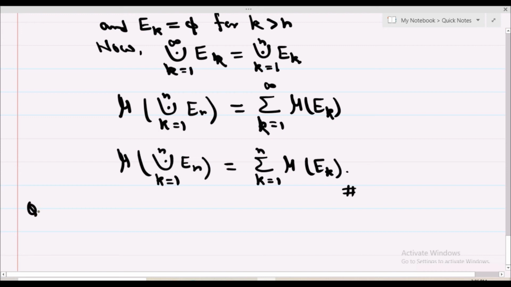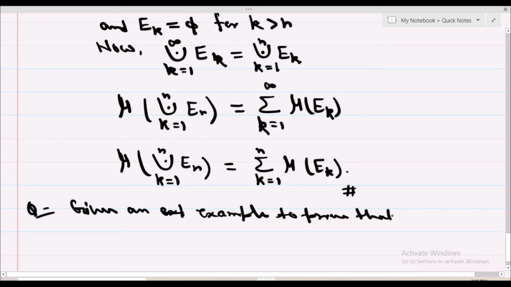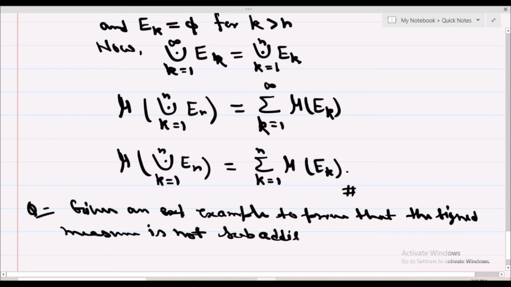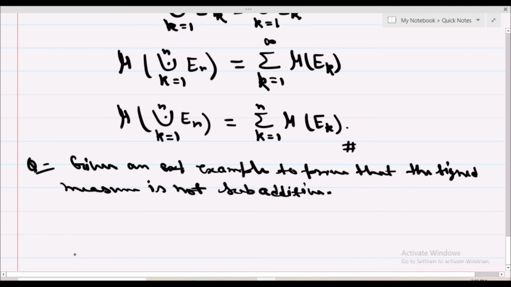Give an example to prove that the signed measure is not subadditive. Okay, it is countably additive, finitely additive, but not subadditive. Okay, so for this we prove, for this